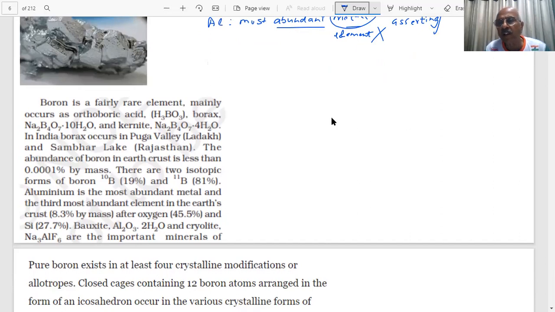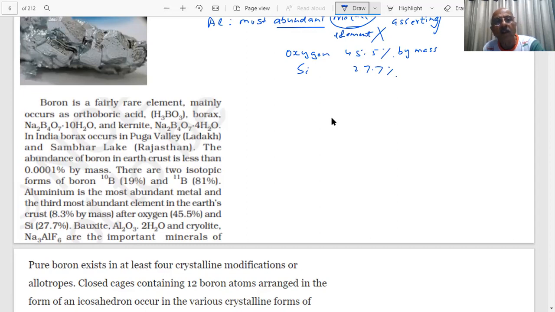Oxygen is the most abundant element, 45.5% by mass, student. After that is Si, silicon, 27.7. And the chief ores of aluminium are bauxite and cryolite.